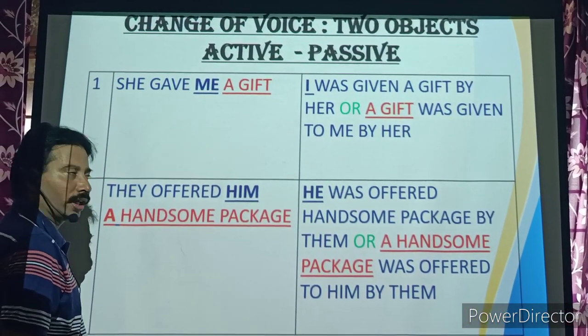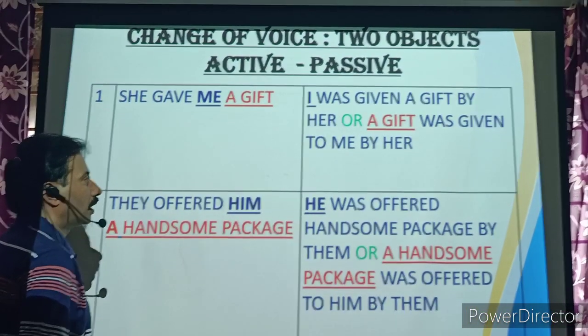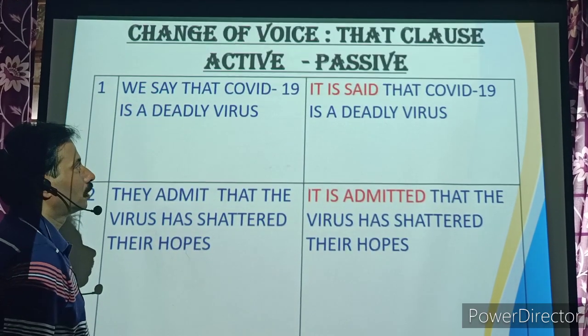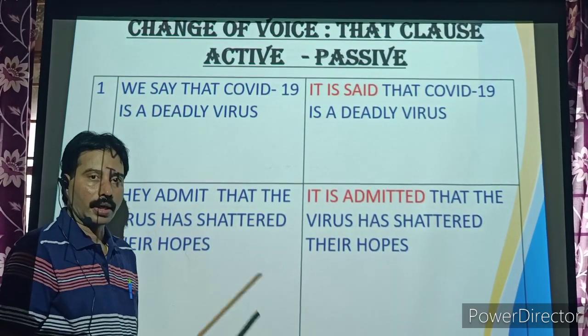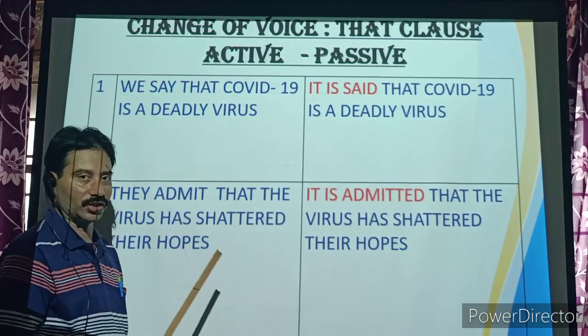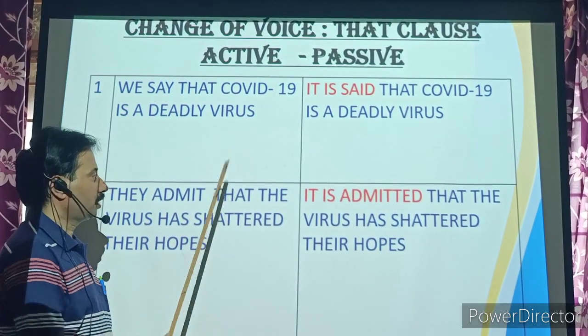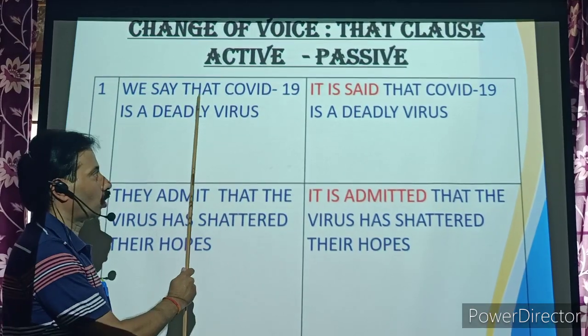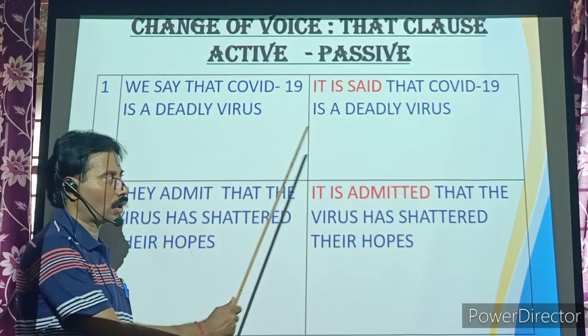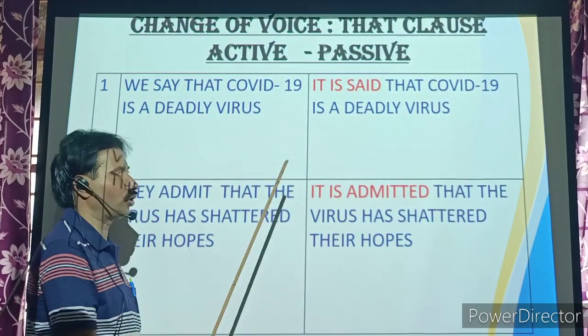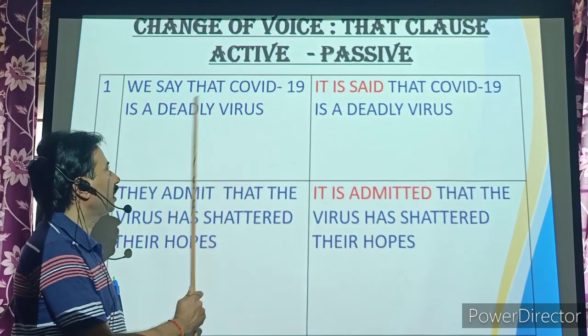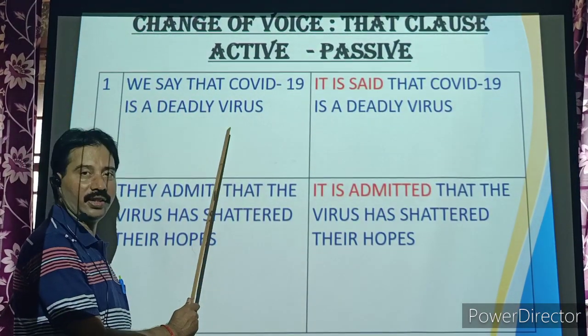Now look at the next type of sentences. Here there is a that clause. In these two sentences there is a that clause. When there is a that clause, how do we change it to passive voice? Let us see. We say that COVID-19 is a deadly virus.